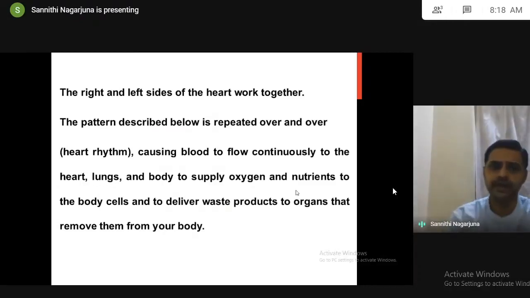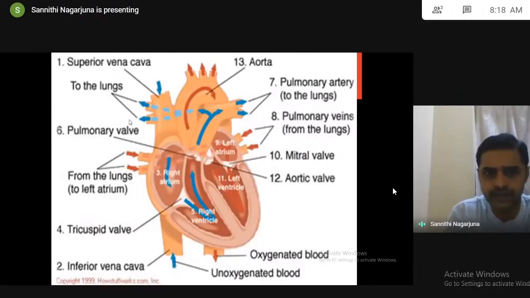See, try to have the right and left sides of the heart work together. See here, this is all. They mentioned clearly the superior vena cava and inferior vena cava. So blood reaches the right atrium. This is the tricuspid valve, from the right atrium to the right ventricle.